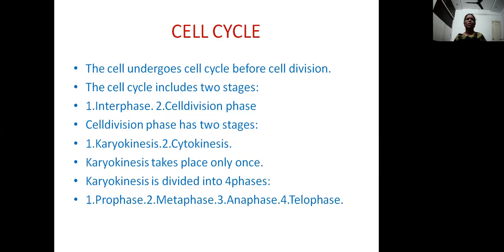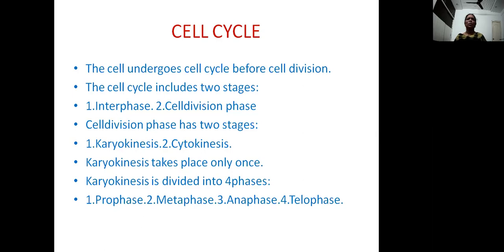The second stage is called cell division phase, where two types of divisions occur. One is the division of the nucleus, the other is the cytoplasmic division, which completes the cell division. The nuclear division is called karyokinesis, which takes place only once in mitosis. Whereas in meiosis, the nucleus divides twice by meiosis 1 and meiosis 2.